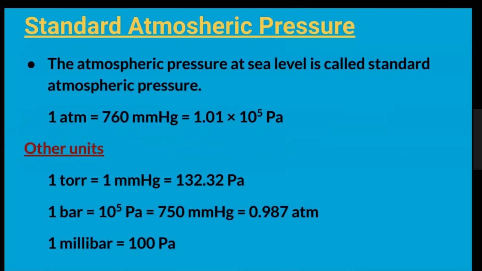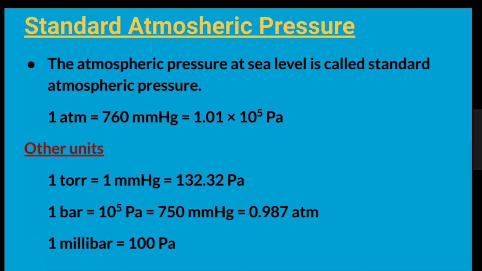Let's get to another, standard atmospheric pressure. Atmospheric pressure changes on the earth from place to place. If you go to high altitude, we find less atmospheric pressure. And if you go near sea level or low height, then we find more atmospheric pressure, measured by the device called barometer. For the earth, atmospheric pressure at sea level is taken as the maximum, the highest atmospheric pressure.